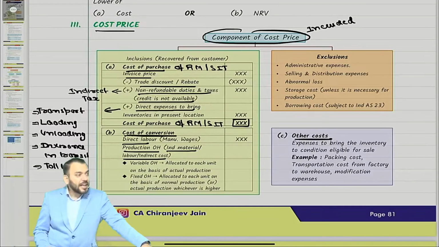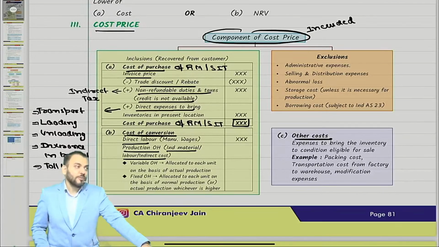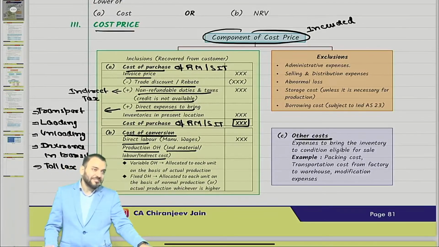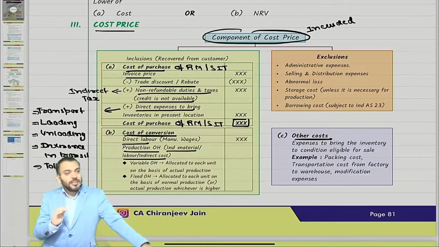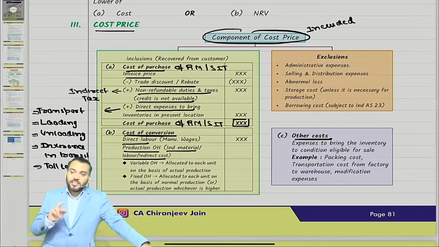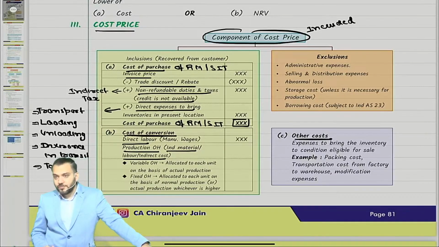The other is production overhead, which means indirect material, indirect labor, and indirect manufacturing cost. Production overhead is of two types: variable production overhead and fixed production overhead. This much we did last class. Now just try to understand, whenever there is a production overhead, it should be allocated to each unit produced. How to allocate? You have done this allocation in costing also.